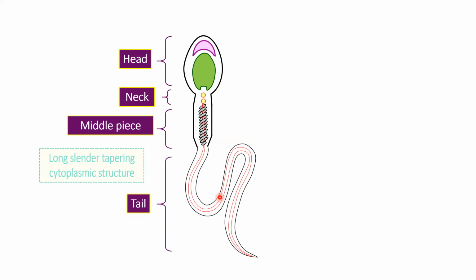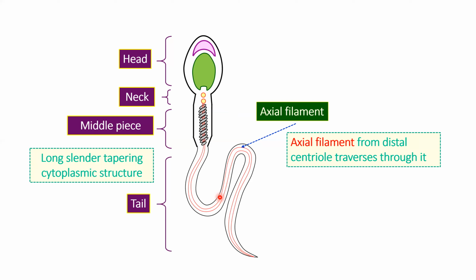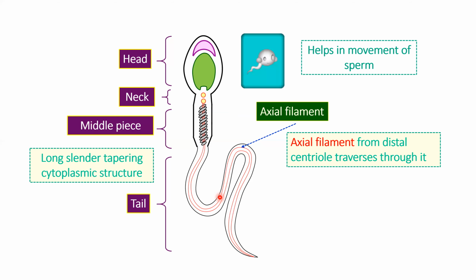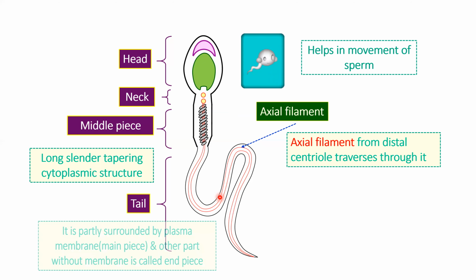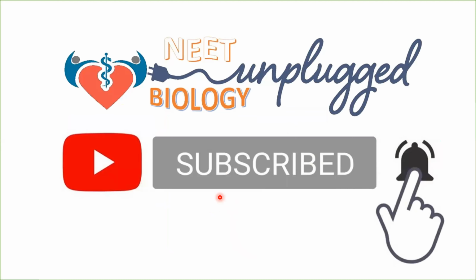Now let us talk about the last part of the sperm, that is the tail. It's a long, slender, tapering cytoplasmic structure. It's going to have the axial filament. We talked about the axial filament, that it comes from your distal centriole and it traverses the tail. It helps in the movement of sperm. So the sperm is able to move because of your tail. It is partly surrounded by plasma membrane, that is the main piece, and the other part is not surrounded by the membrane, and that is called the end piece. So this is all about spermatogenesis and the structure of sperm.